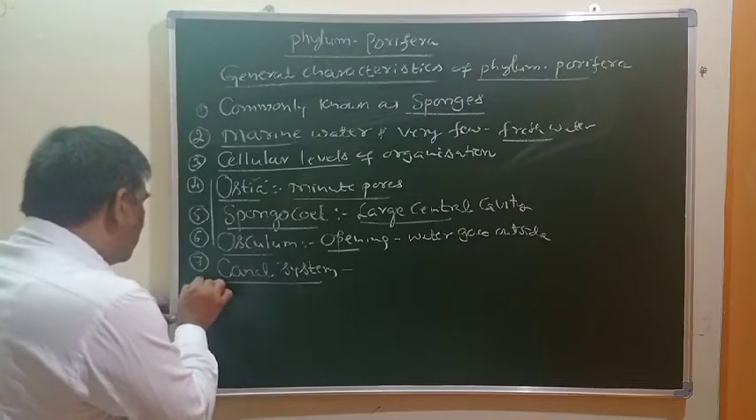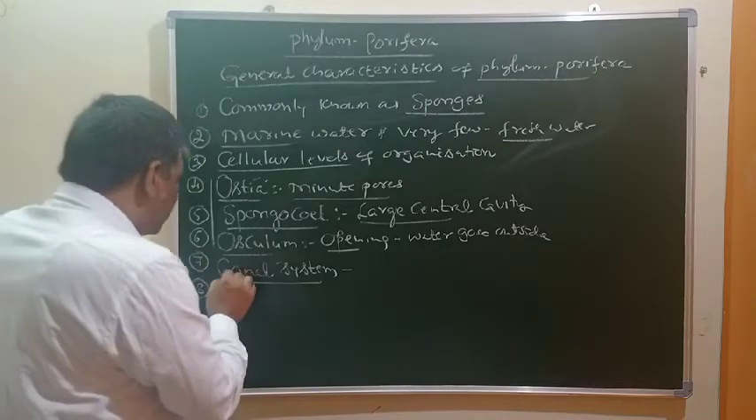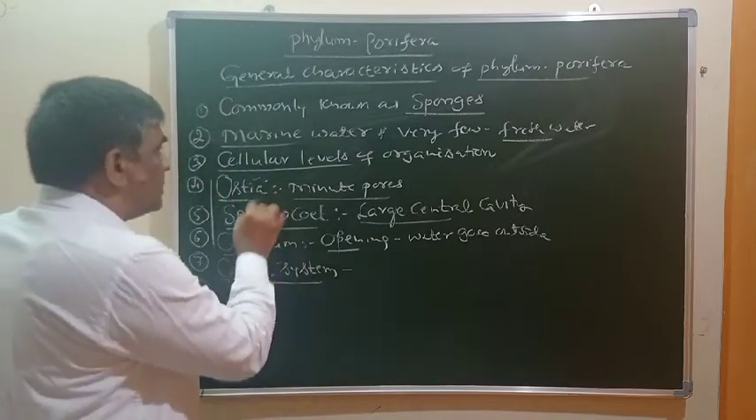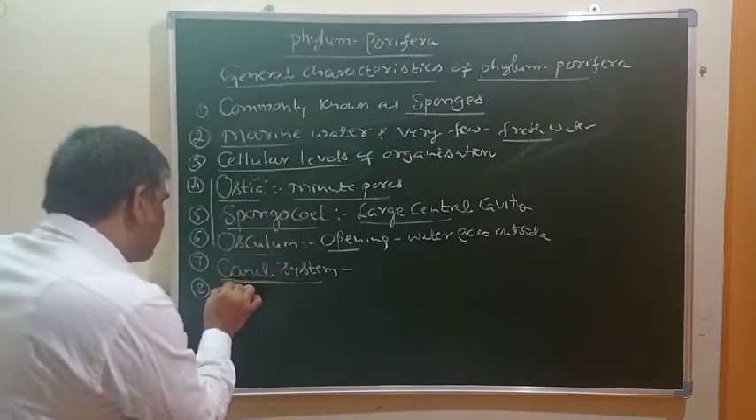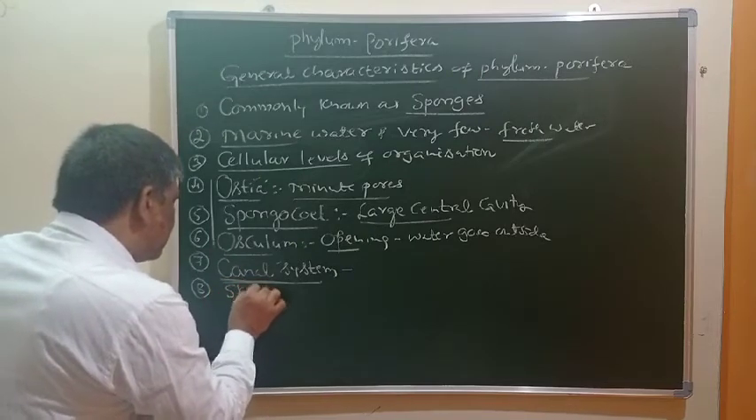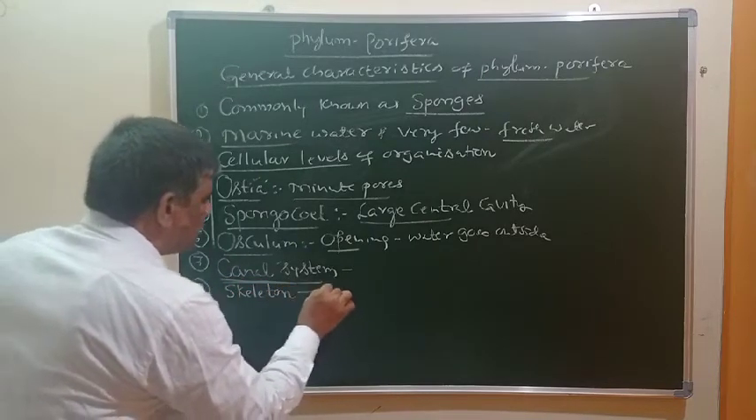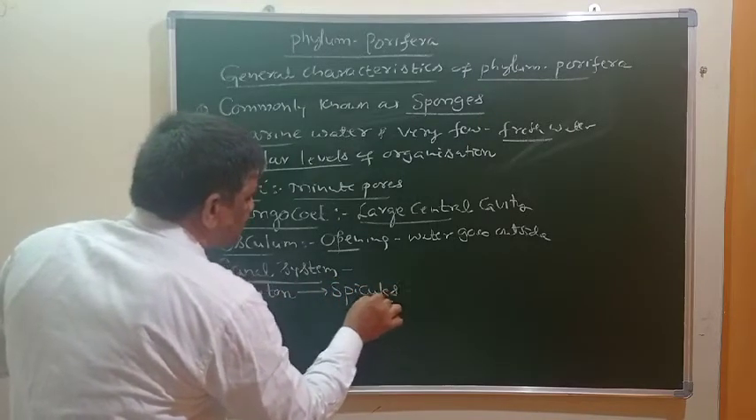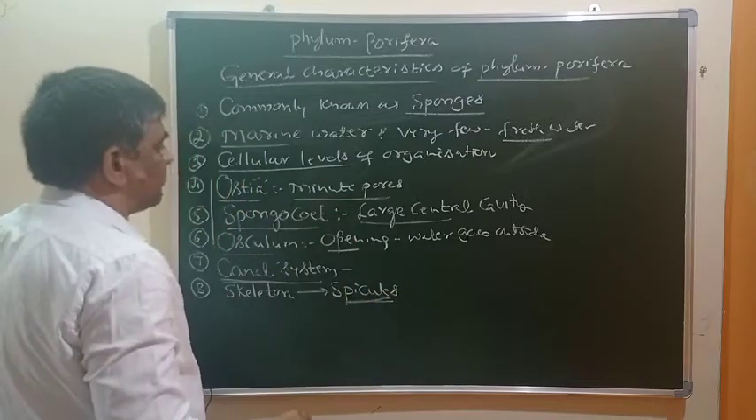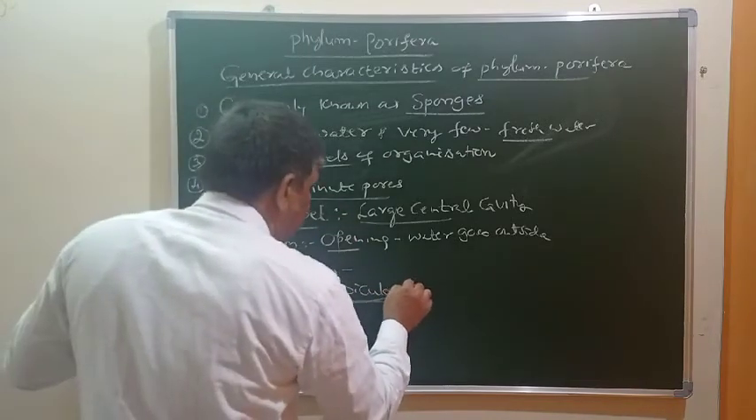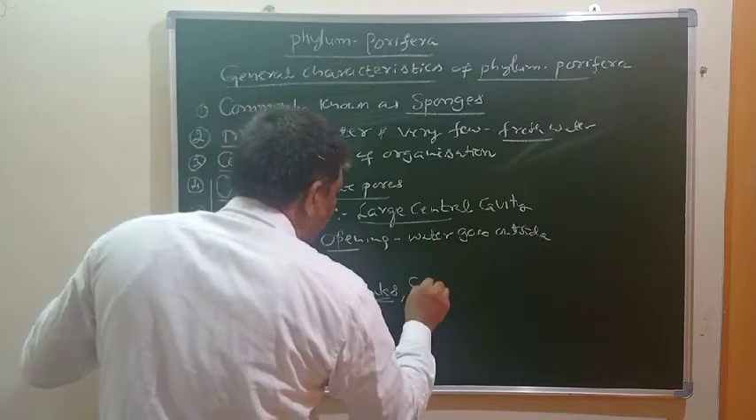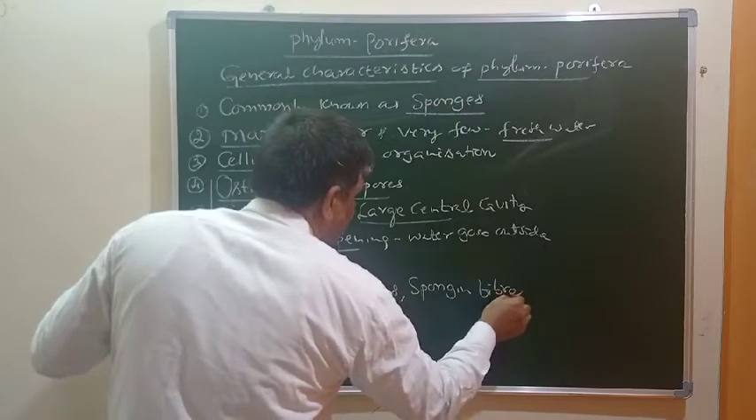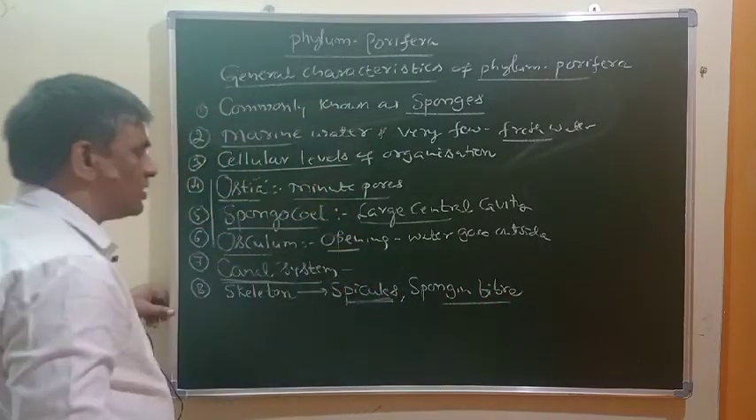Okay, and one more important characteristic, you should not forget to write this canal system. And in these animals, there is a presence of a skeleton. This skeleton of these animals is made up of spicules. Spicules are the skeletal system of these sponges. And in some animals, this is made up of spongin fibers also. The skeleton is made up of either spongin fibers or spicules.